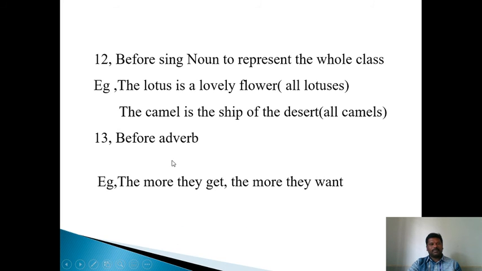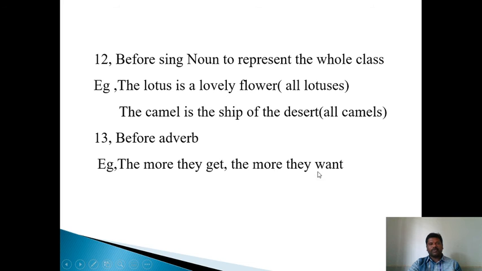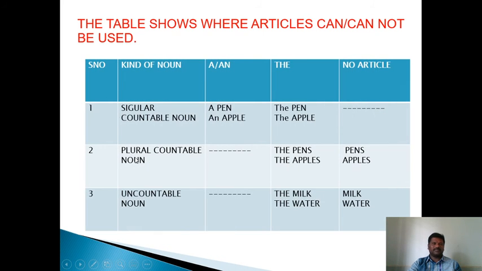Before an adverb: the more you get, the more they want. The more you speak, the less I listen. The table is very important, my dear students. Please see, the table shows where articles can or cannot be used.